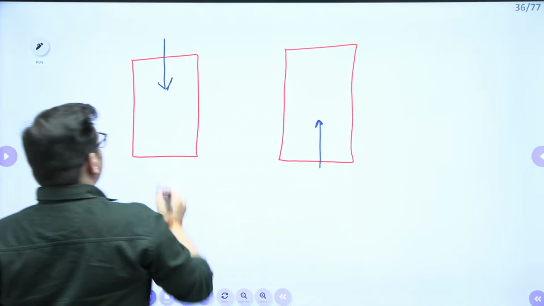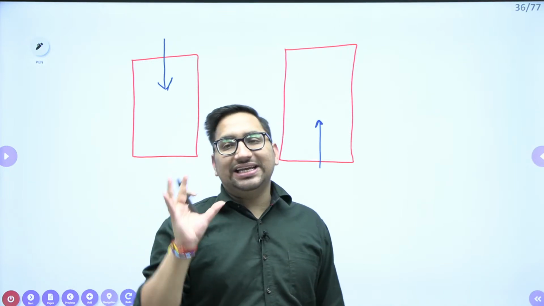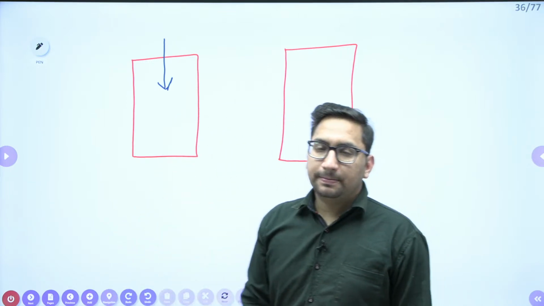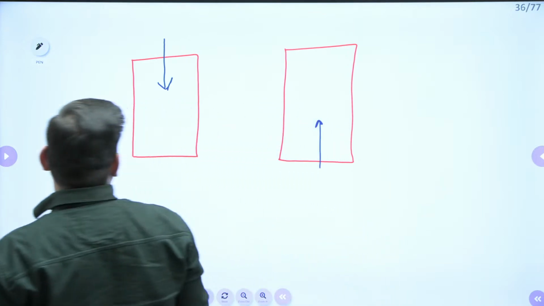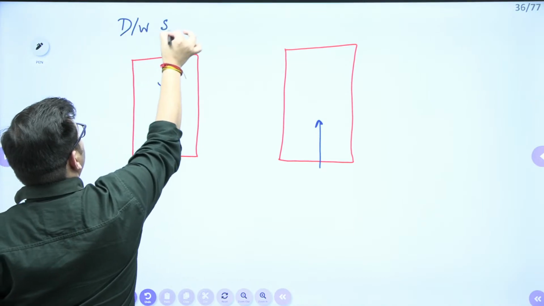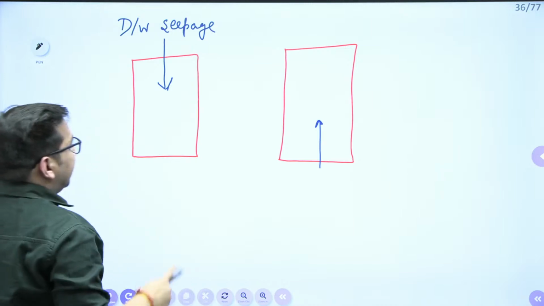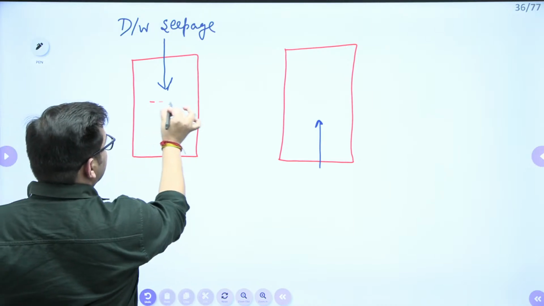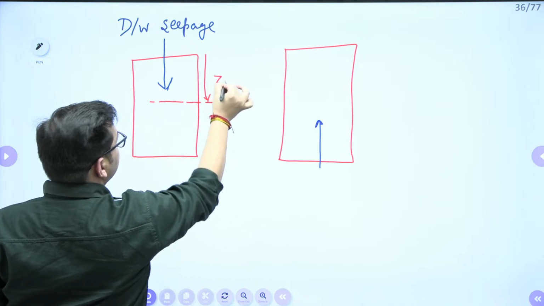Now when there is a seepage in downward direction, tell me the effective stress, is it going to increase or decrease? If I am considering the effective stress at any depth Z from this top surface,